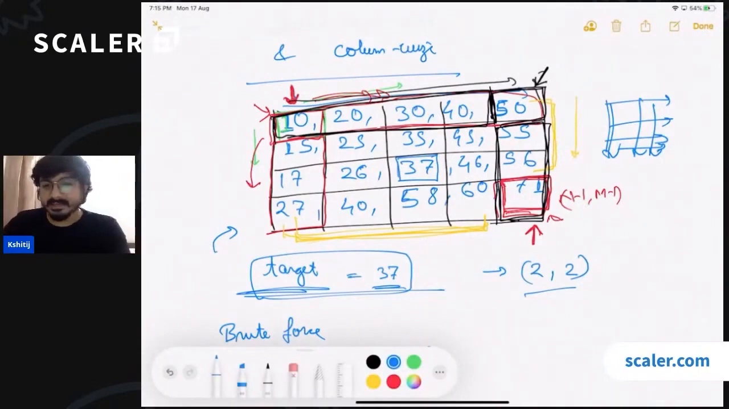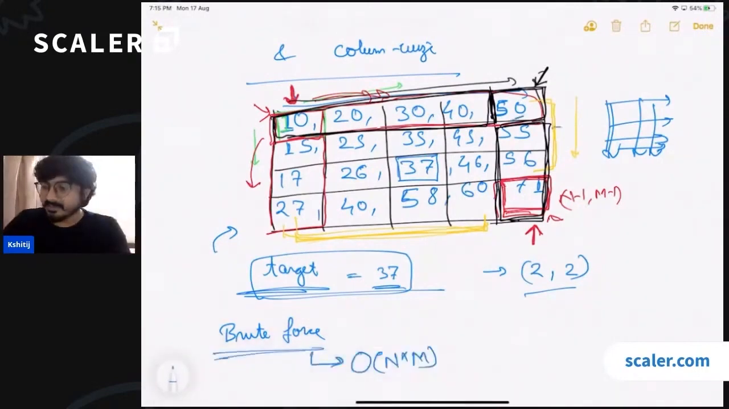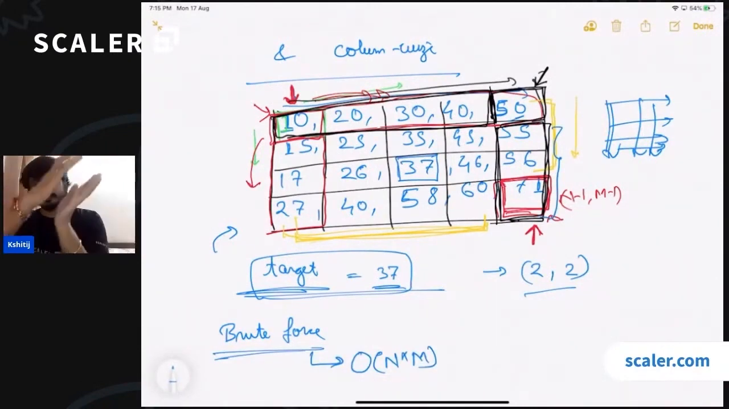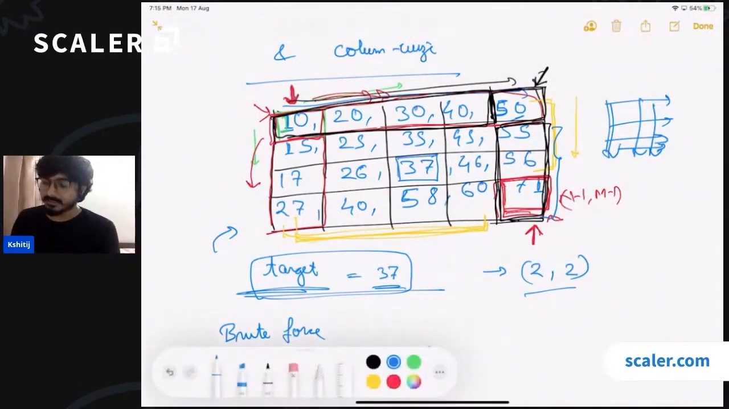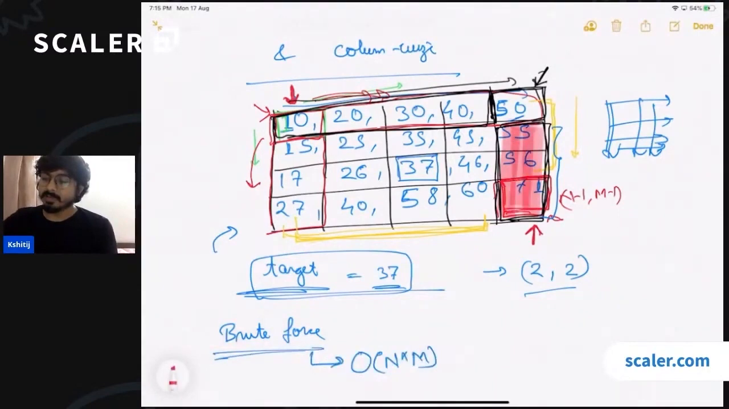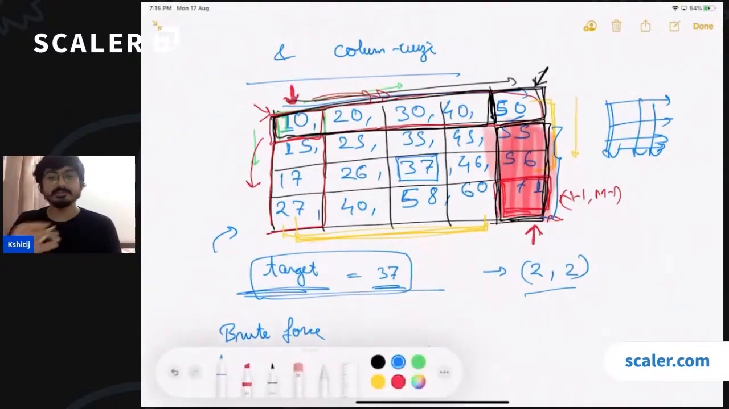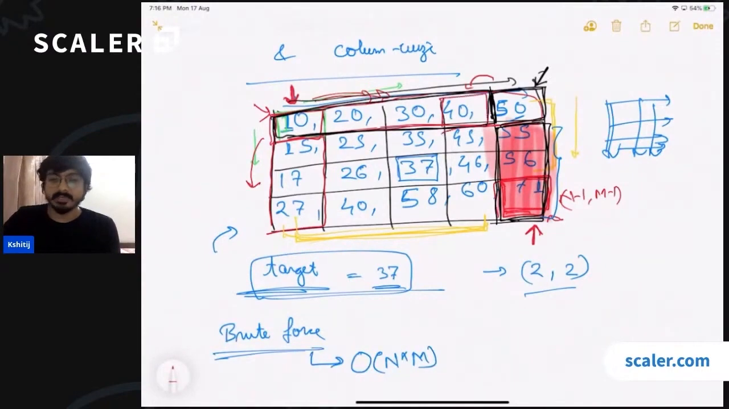So if the target is less than 50, can I say that target will never be present in the last column? If the target is less than 50, the column is sorted in an ascending order, right? All the elements in this column are definitely going to be greater than 50. So the target will never be present in this column. Now I am able to make a decision to discard some part of the search space. The search space has become smaller, right? All these values are now irrelevant. Okay. So if the target is less than 50, I can directly move to this cell and I can start